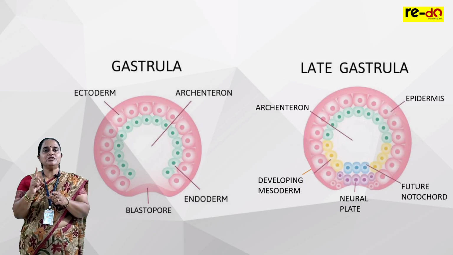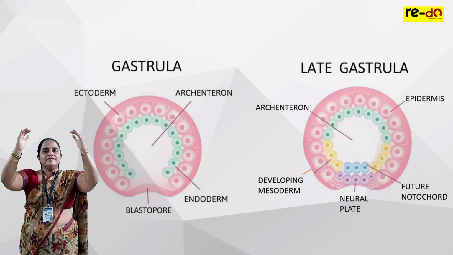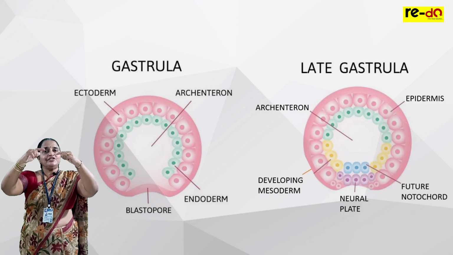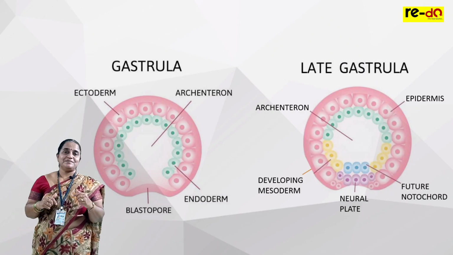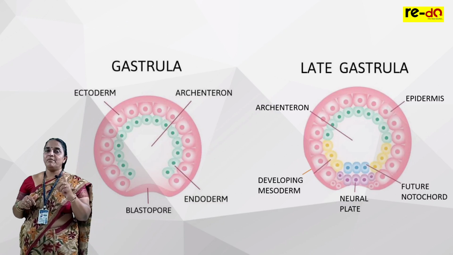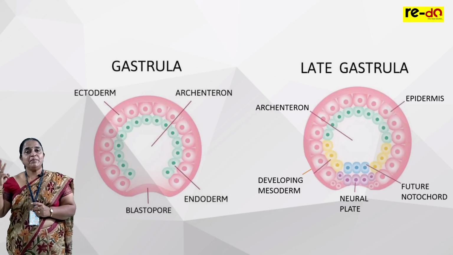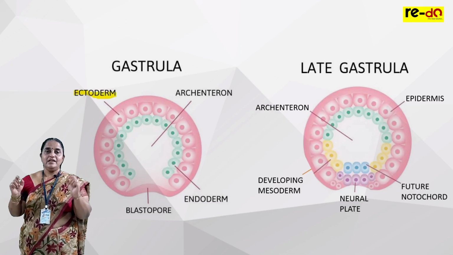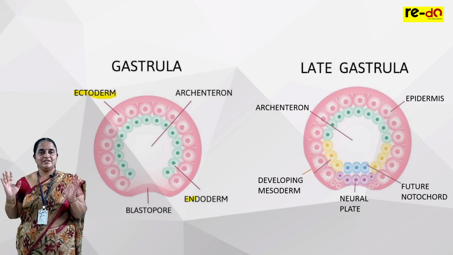This we call involution. So convergence will help in invagination, divergence will help in involution. Transformation of single layered blastula into triple layered or double layered gastrula is known as gastrulation.